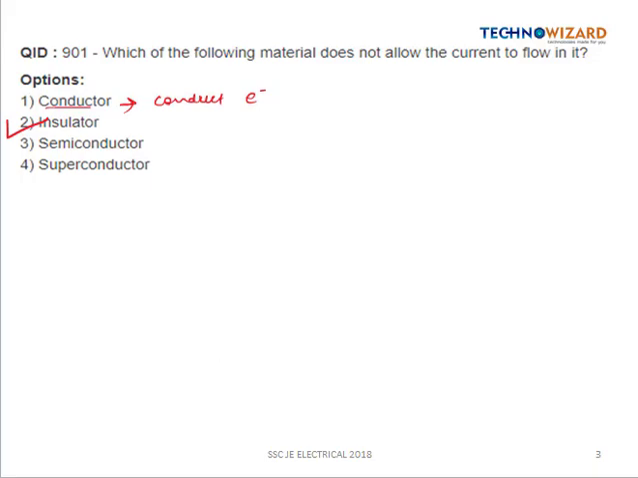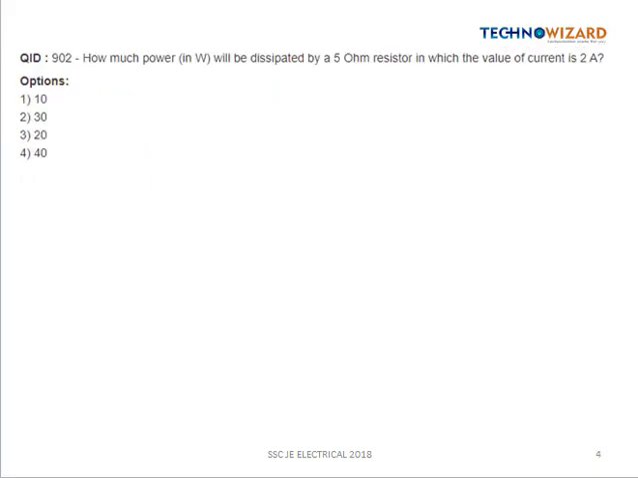Okay, so now the next question is, how much power in watt will be dissipated by a 5 ohm resistor in which the value of the current is 2 ampere? So we know that power is given by the relation I square R. Current flowing is 2 ampere, so this will be equal to 2 square into 5, which is 4 into 5, simply 20 watts. So the third option is the right answer.